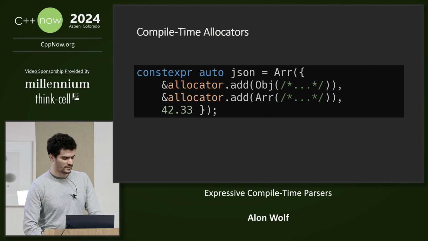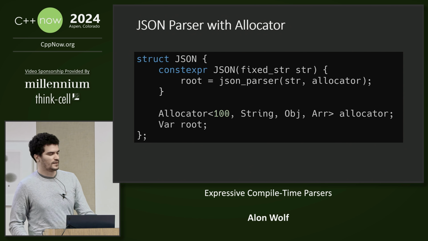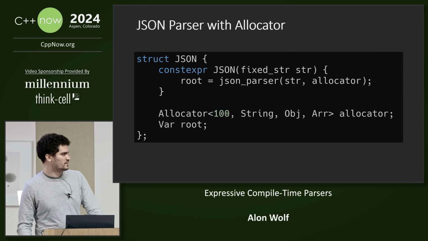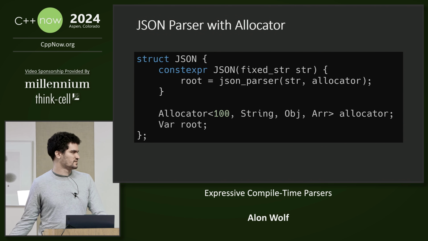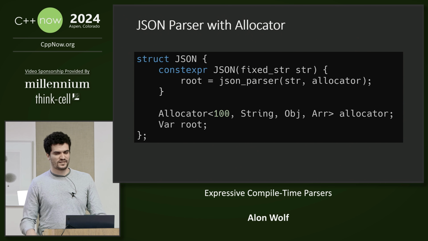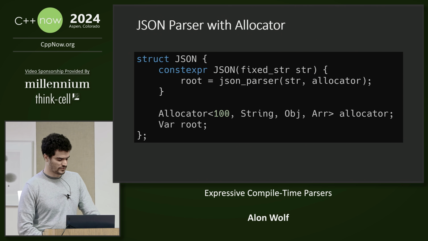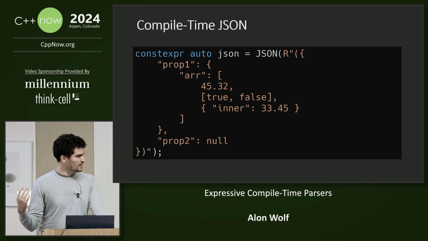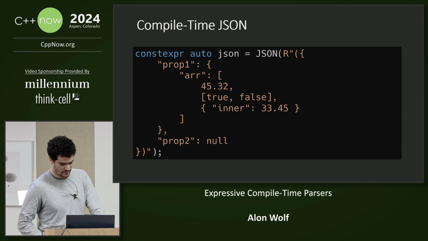And now we can create the JSON. So this is a struct that will represent our JSON, and it holds our compile time allocator and a variant that will point to the root of the JSON tree. Inside the constructor, we pass the input string and the allocator, and we store the result as the root. And here is how the syntax looks to create a constexpr JSON.